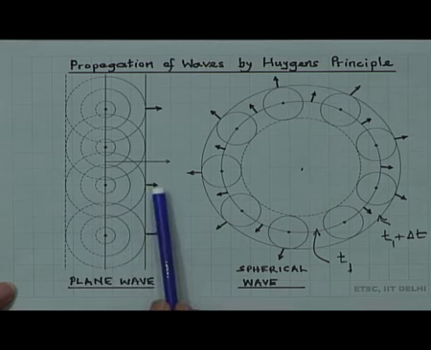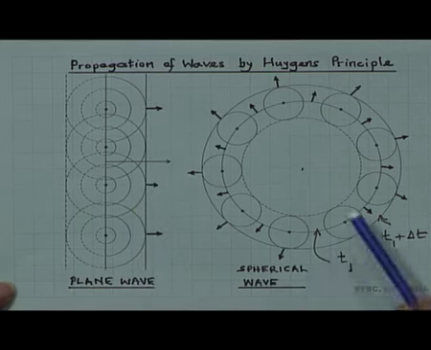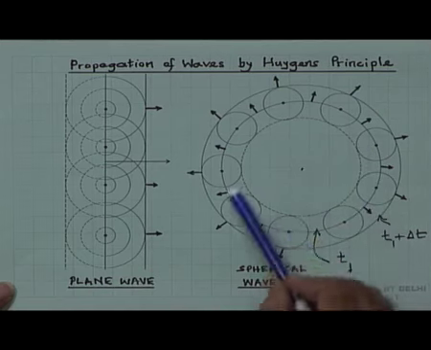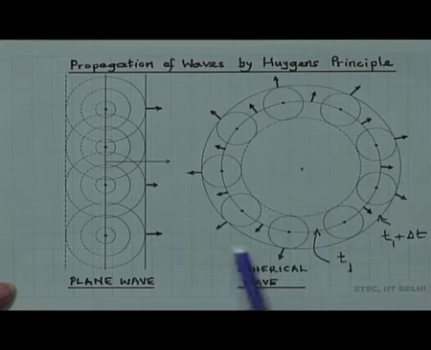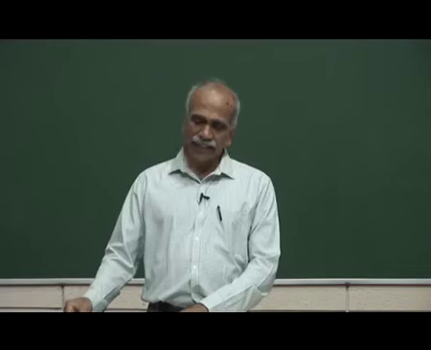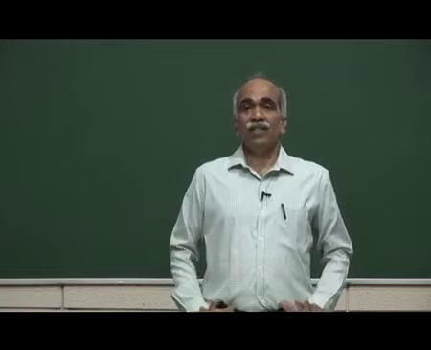In the direction of k, the amplitude of the wave is present only at the tangent, that is Huygens assumption. Therefore, here we can see this is the original spherical wave, and at a later time delta t we have the new wave which is tangent to all the secondary wavelets. All right. So, propagation is fine.